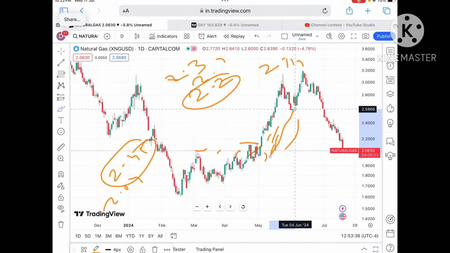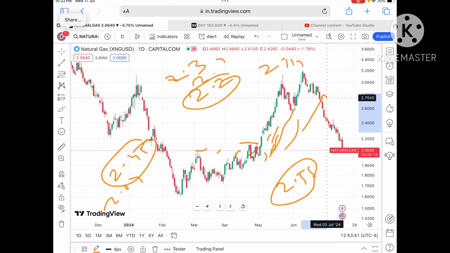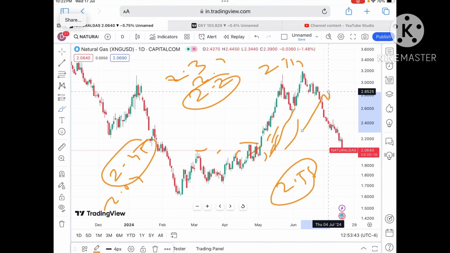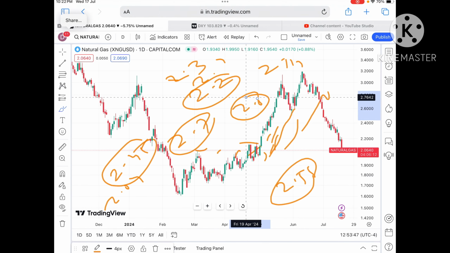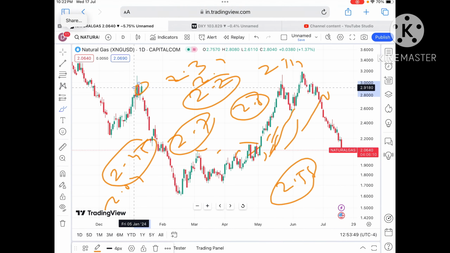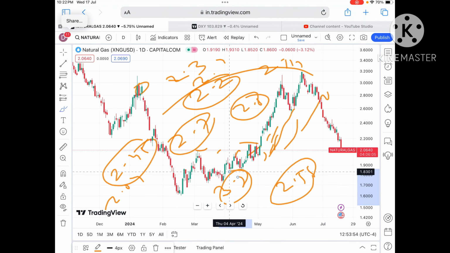Keeping that in mind, as soon as the price started going above this level, we can see a level of $2.58, and then a further upside towards a level of $2.7, then after 2.7 we can see 2.8, and then a further upside towards a level of $3, and then a probability of going out of this zone to a level of 3.2.